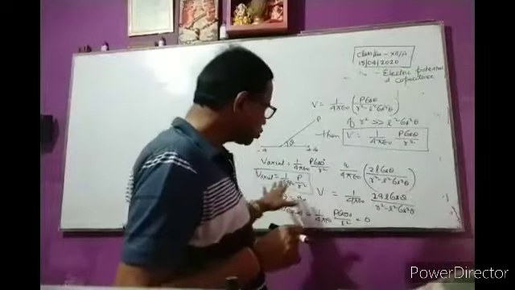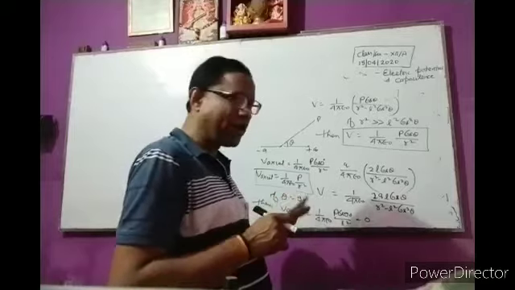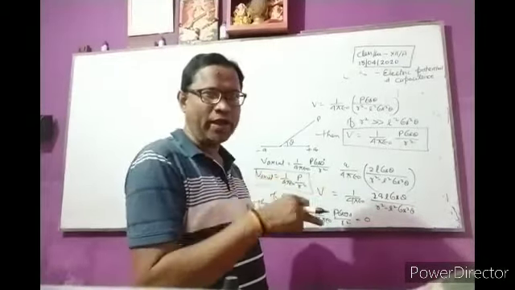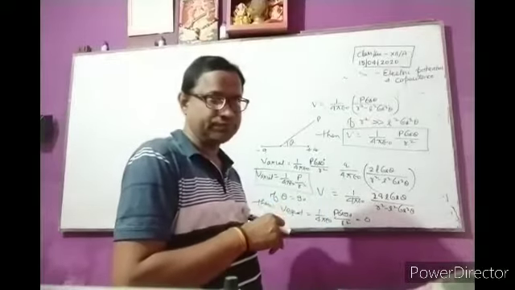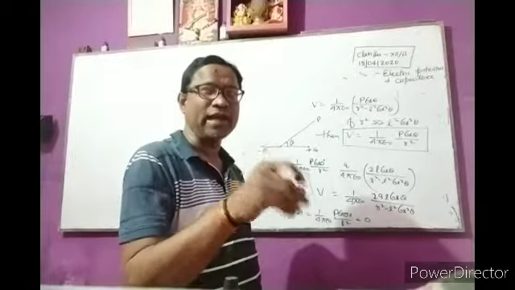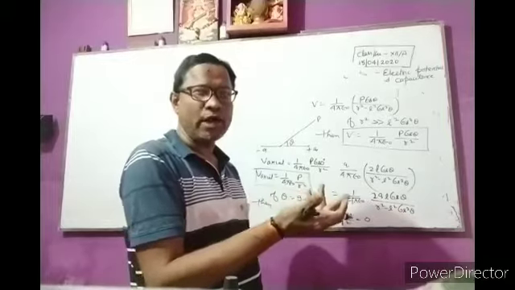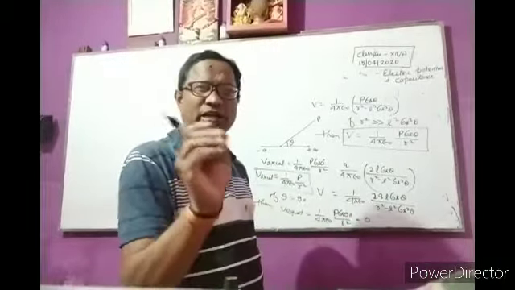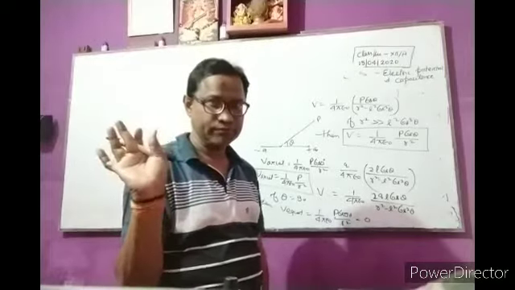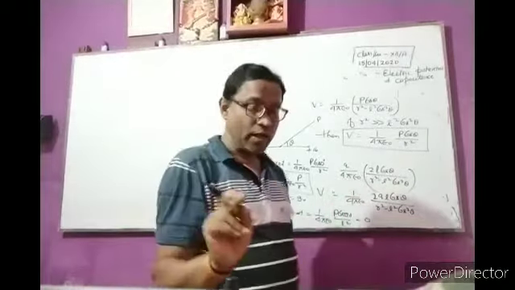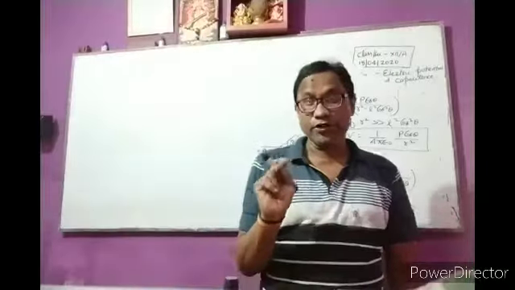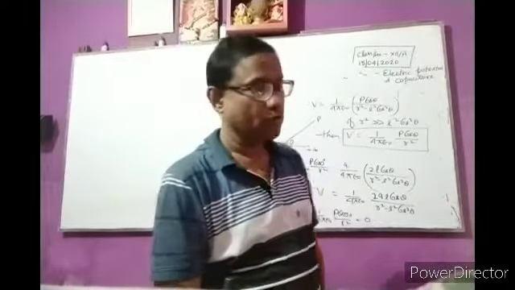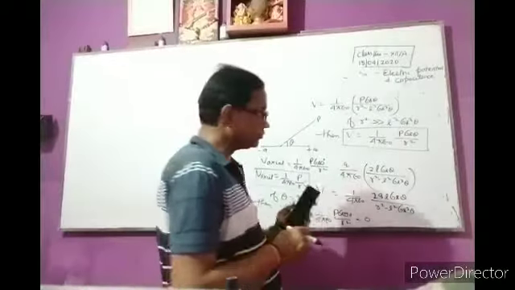and we also verified the electric potential on the axial line and at the equatorial position. If the point lies at any angle, putting the value of theta as 30, 45, 60, we can find the electric potential at that point. Clear? Another method: the first method was according to your NCERT books, applying the cosine rule.